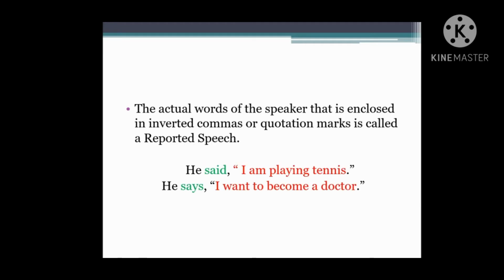Now, reported speech. The second sentence, that is the actual words of the speaker, that is enclosed in inverted commas or quotation marks, is called a reported speech. In the sentence itself, you see, "I am playing tennis." She said, "I am playing tennis." So, we have seen already that said is the reporting verb and I am playing tennis is the reported speech. In the second sentence, you see, he says, "I want to become a doctor." Says is the reporting verb and I want to become a doctor is the reported speech.